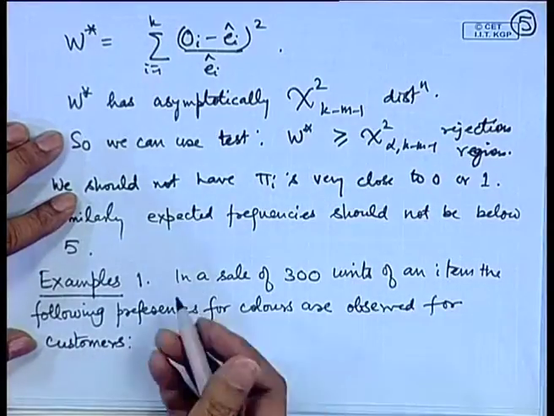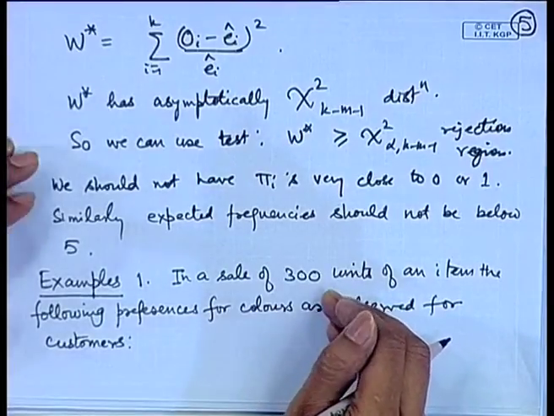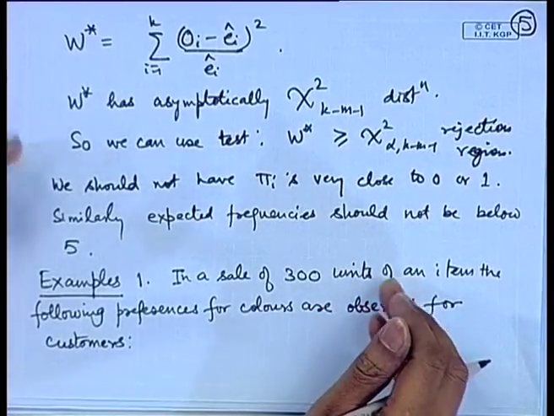So, it may be like a certain item, for example, somebody is buying a car, or somebody is buying a two wheeler.